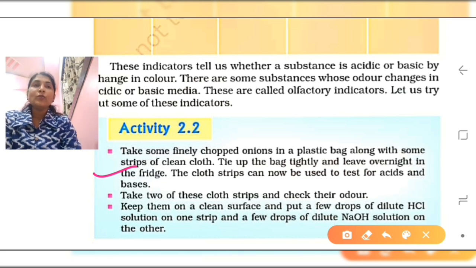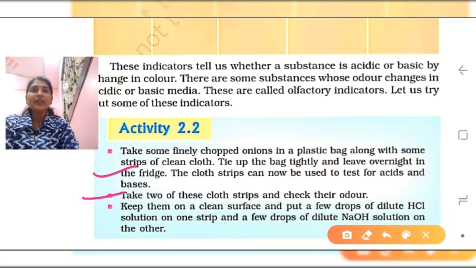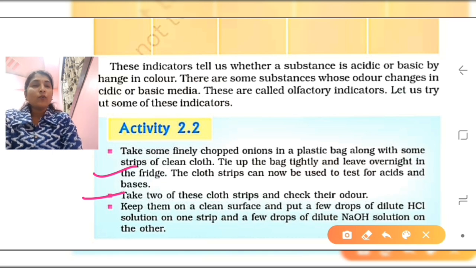So take 2 of these cloth strips and check the odor. Definitely you will have an onion odor on those strips, because when we cut the onion, in the whole kitchen, in the whole room, the onion smell or odor gets spread. So definitely that spread you will have on the strips also. Strips means the small pieces of the cloth.